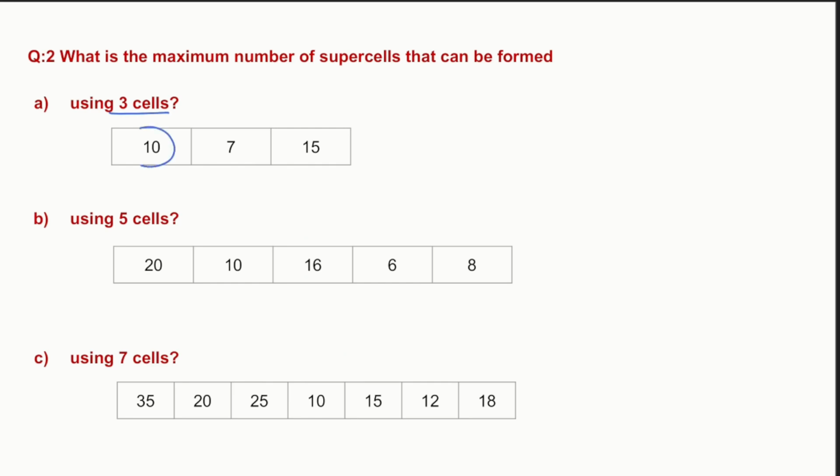10 is a supercell because the adjacent number is 7. 7 cannot be a supercell because 10 is already a supercell. Now we will check 15. 15 is a supercell because 7 is lesser than 15. So total supercells we have is 2. Now if we see 5 cells, how many supercells are there? 20 is a supercell because the adjacent number is lesser than 20. Now 10 cannot be a supercell because 2 consecutive supercells cannot be there. Now 16 we will check. It's a supercell because both the adjacent numbers are lesser than 16. Now 6 cannot be a supercell and 8 is a supercell. So total supercells are 3.